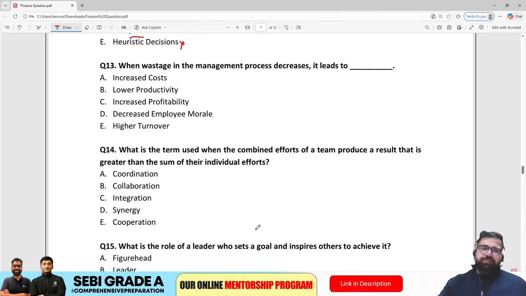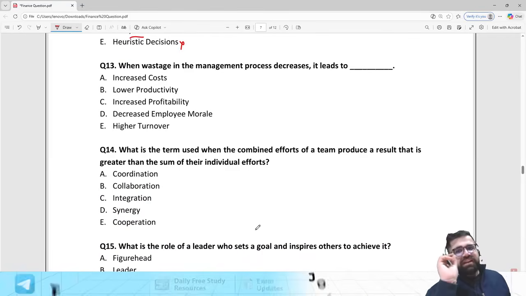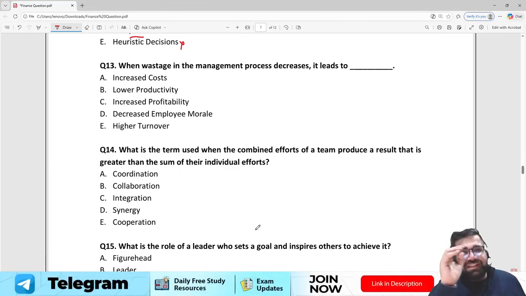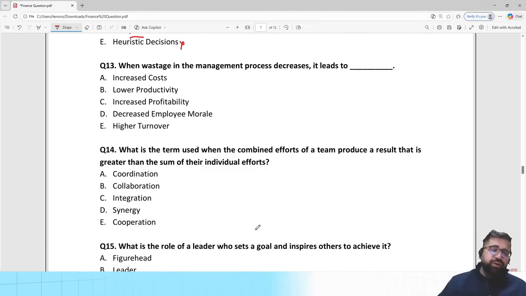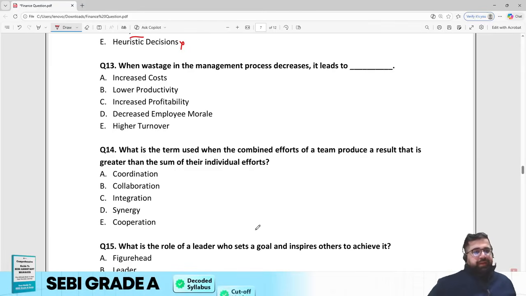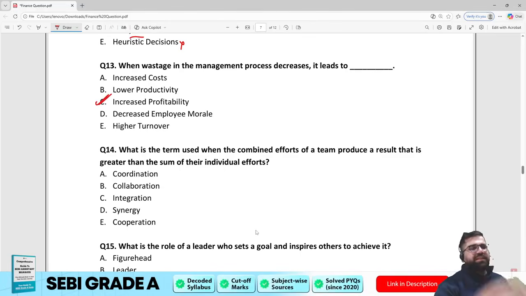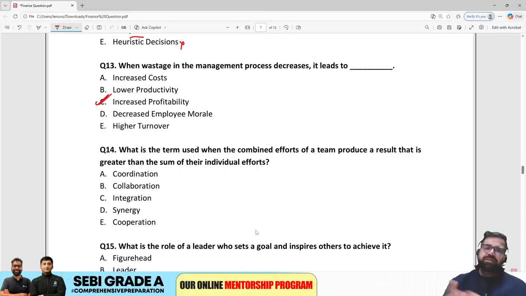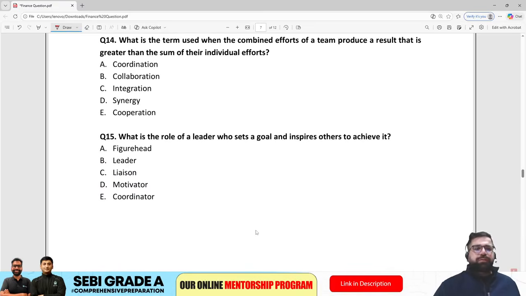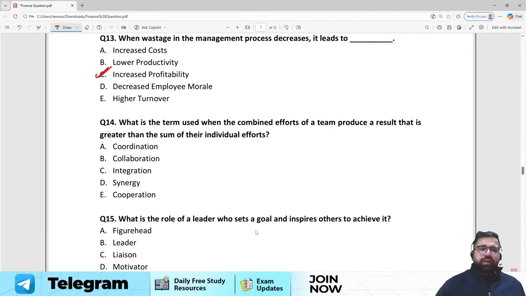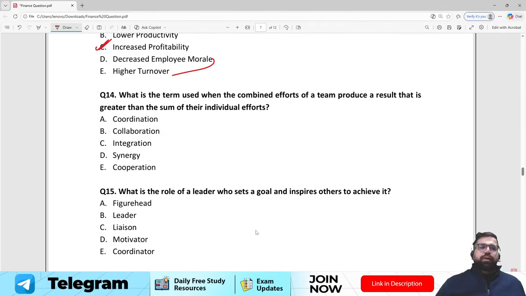Next, question number 13. When wastage in the management process decreases, it leads to what? So when the wastage in the management process is decreasing, what will it lead to? Increase in cost? No, right? Because if you are decreasing your waste, then how will it increase your cost? Right? Tell me, lower productivity? Again, no. Increase profitability? Yes. Now this is a general sense question. Even if you know nothing about management, you can still solve it. Question number 14. If you want to read the other options, you can, but they again will not make any big sense.